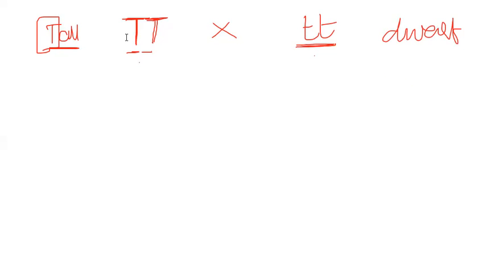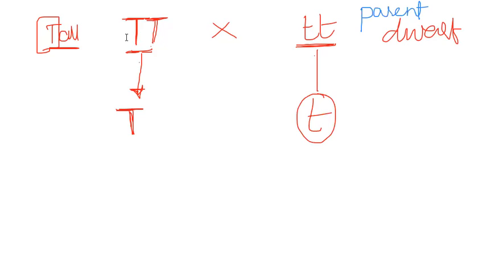Diploid organisms, then during the formation of gametes from these two, we take only one, but both are the same. That's why I'm taking capital T. From here, this is small t. Now we need to give the names. Capital T and small t, these two are the parents. These two are the parents.